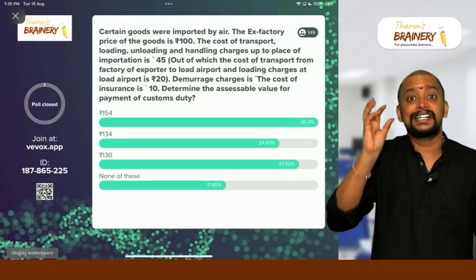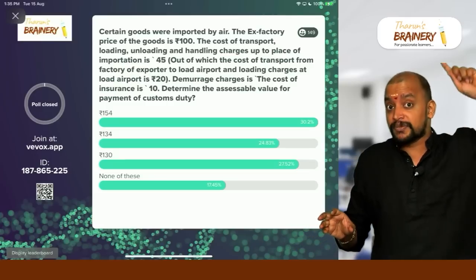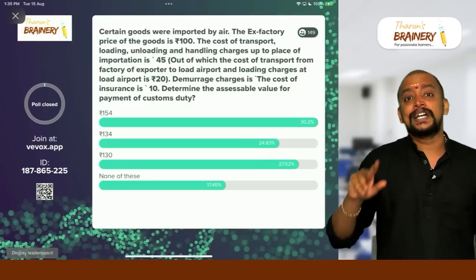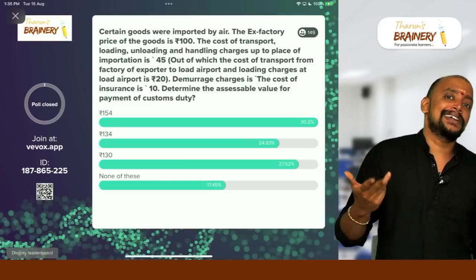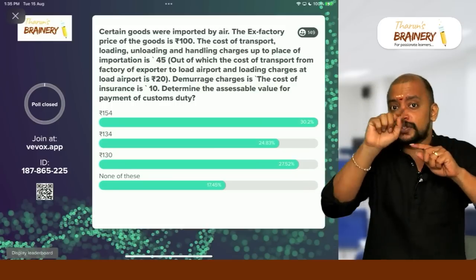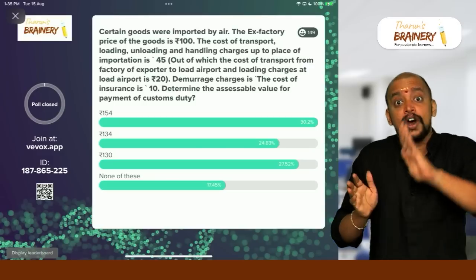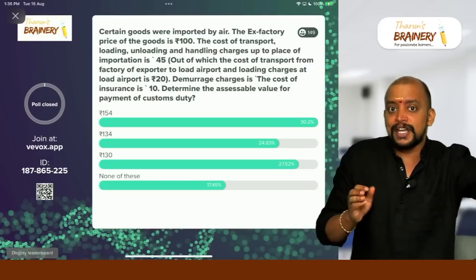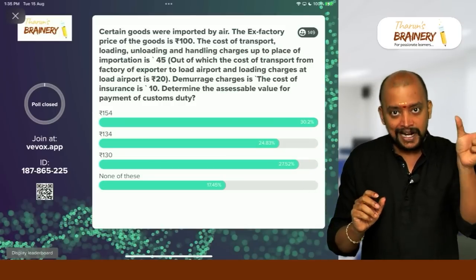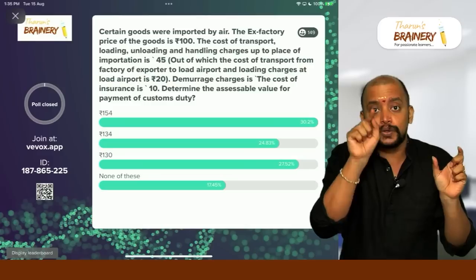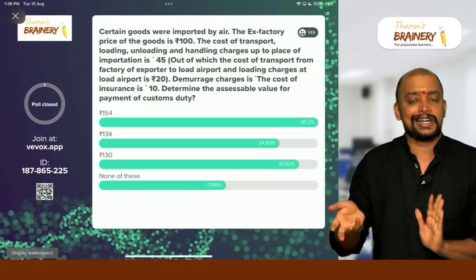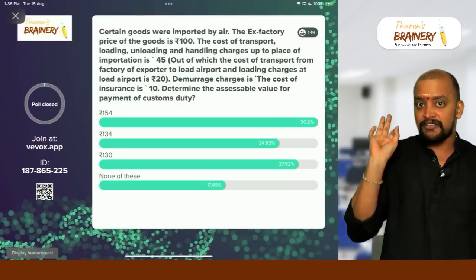What is actual? While taking actual, you need to take from the factory of exporter, that is 45, or 20% of FOB, that is 120 into 20% is what? 24. So whichever is lower, 24. In this 24, already 20 we considered in FOB, so only 4 should be added. So we need to take first 100 ex factory. For that 100 we need to add 20 from factory of exporter to the load airport and loading charges. So it became 120, that is FOB.